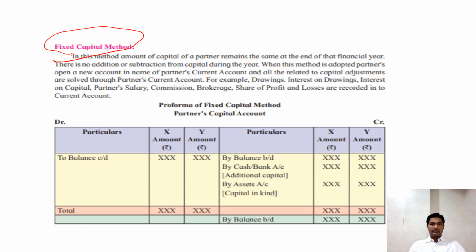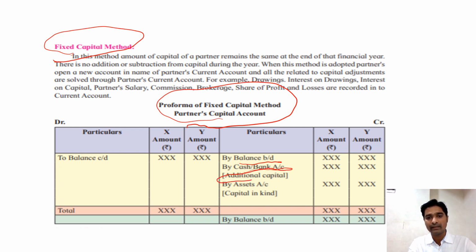Okay, so this is the format of the capital account under the fixed capital method. Here we take the balance brought down, that is the opening balance of capital. Next we take the additional capital brought in by the partner. If any additional capital is brought in, it has to be mentioned in the capital account only, because it is related to the capital. And if the capital is brought in the form of assets, the total of all these assets is taken.